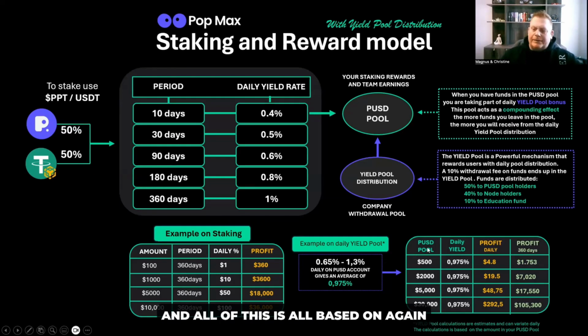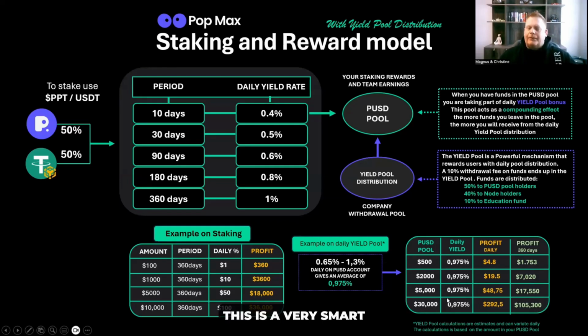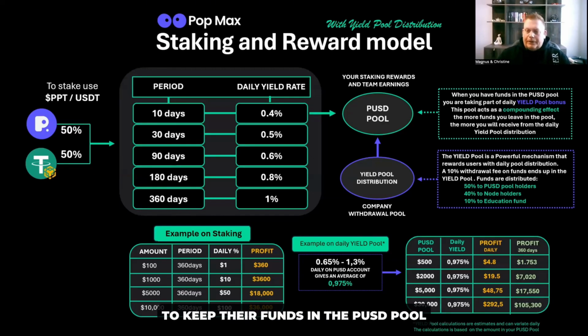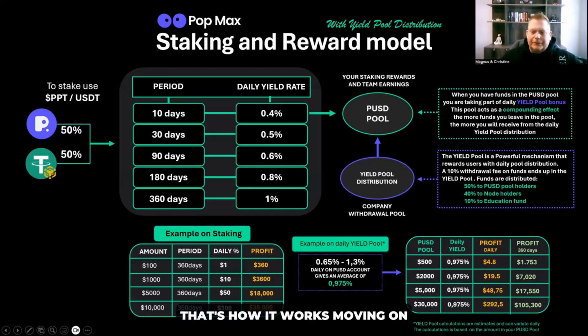And all of this is all based on, again, the withdrawal from the PUSD pool, which is a 10% withdrawal fee. This is a very smart, but also very attractive way for people to keep their funds in the PUSD pool. They get interest on the interest. That's how it works.